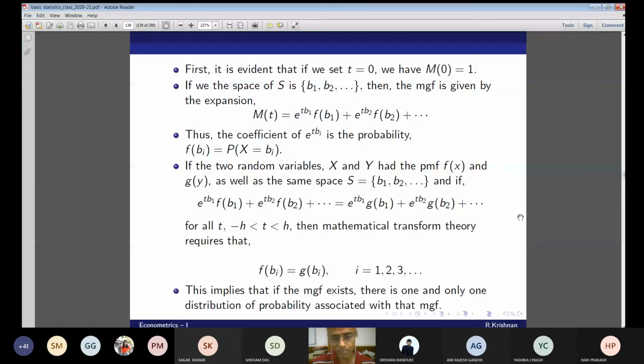So this implies that if the MGF exists, and most importantly it is defined over the same sample space b1, b2, and so on, there is one and only one distribution of probability associated with this moment generating function, that is either f(bi) or g(bi). Okay, so this will be very handy later on.